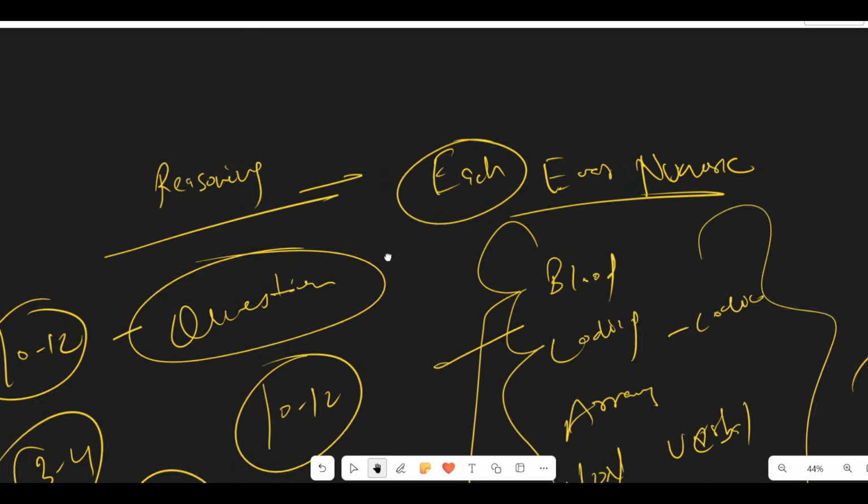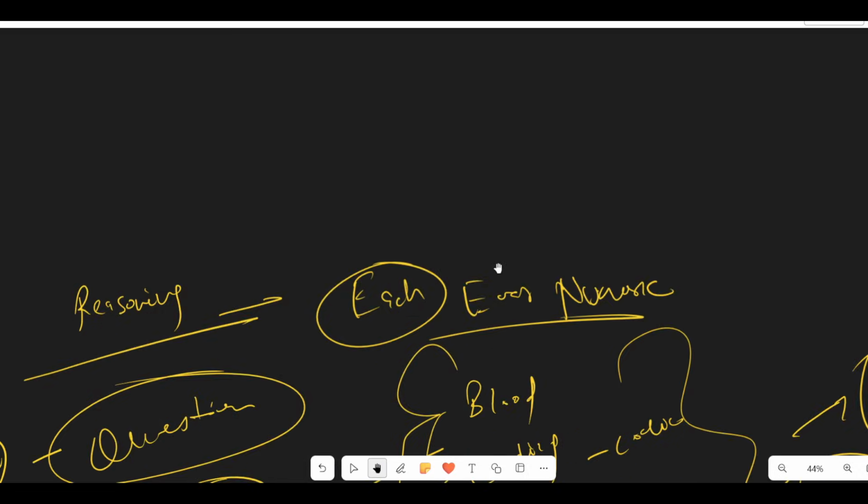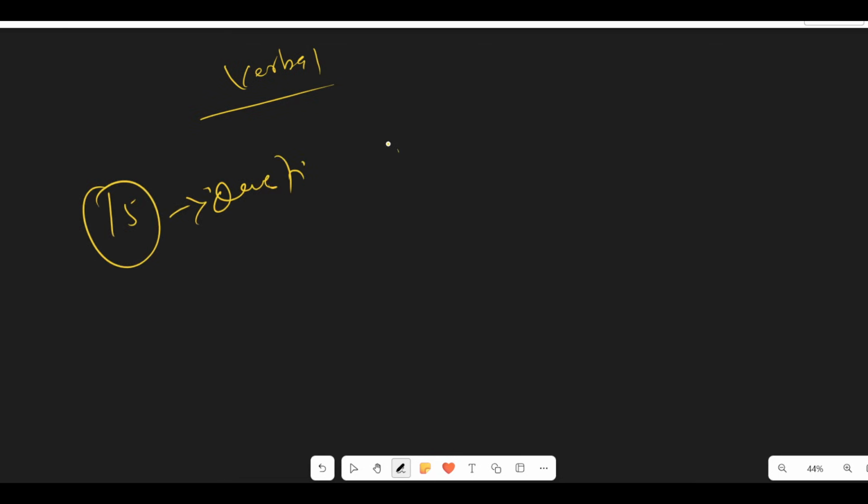The same thing applies here as I mentioned, but the level of reasoning will be easier than numerical. Coming to the verbal part, again, this topic varies a lot. Sometimes the cutoff can be 15 questions, sometimes between 12 to 13 questions. It depends. The decider factor in verbal ability is the reading paragraphs.